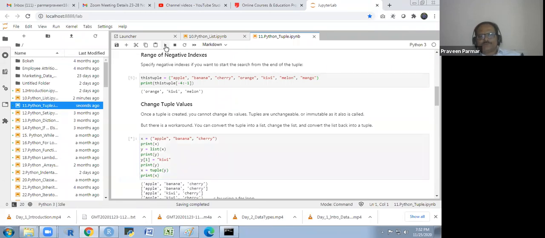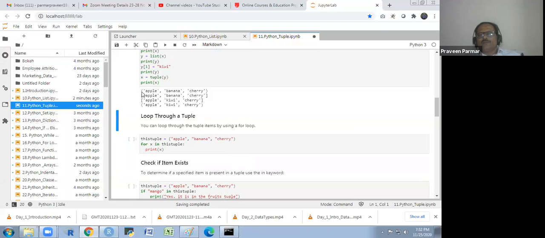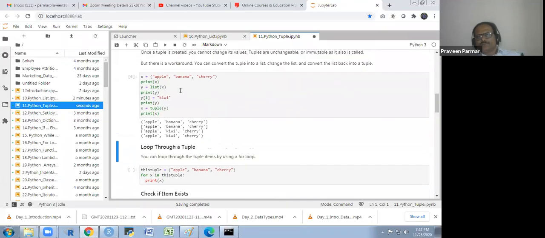Okay, so you will see it. In the round bracket, there is a tuple. It is the first tuple. And then I converted this tuple into a list. So it is my list of that similar tuple. And then in the list, I am changing index 1 to kiwi. This is my list. And I am converting that list again into a tuple. So I'm getting this one.